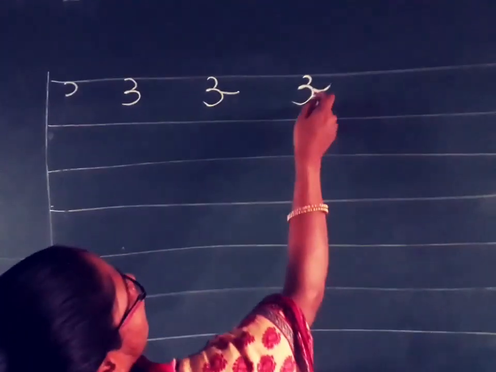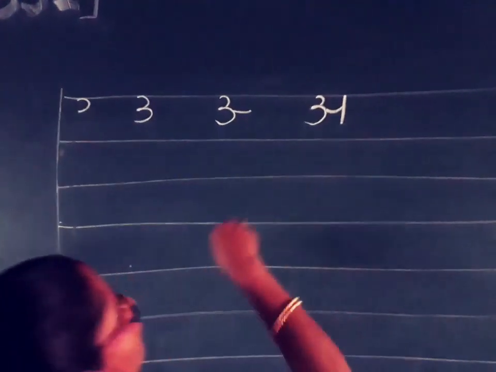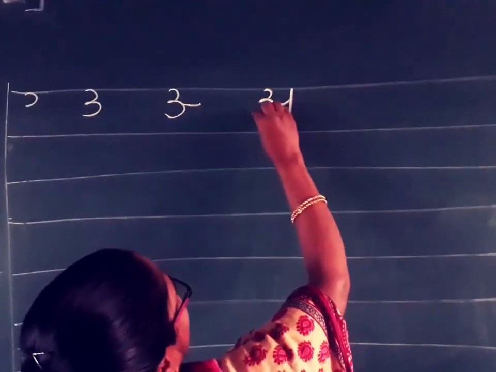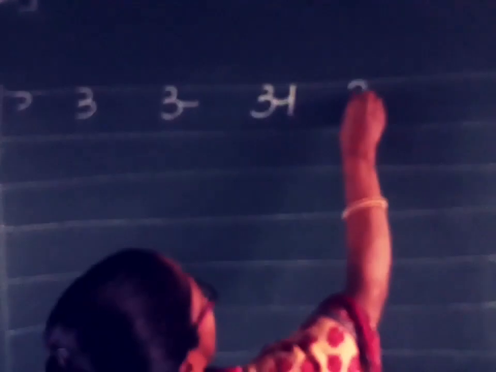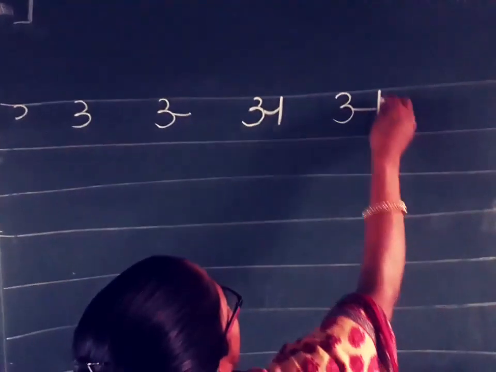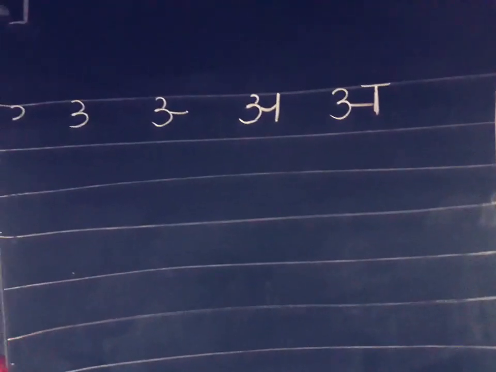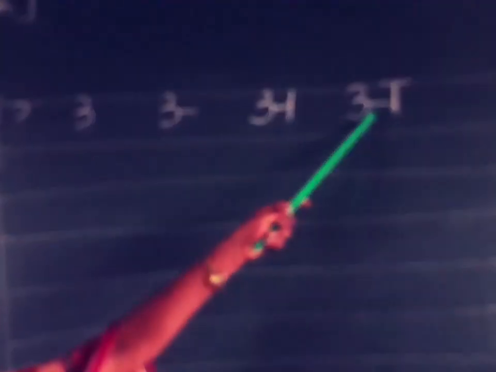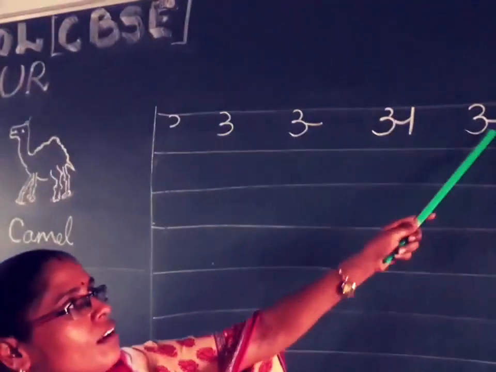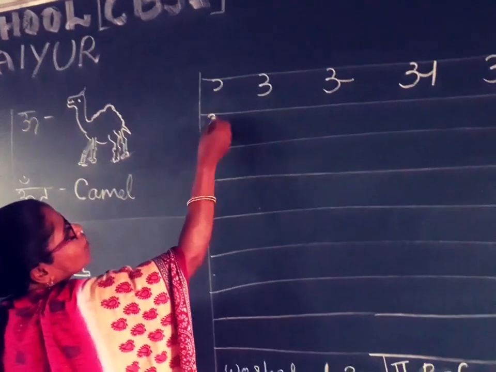Next one. 3 and the sleeping line and add one straight line here. Okay. Next one. 3, sleeping line, straight line, and finally add one more straight line. Okay. This is A. What is this letter? A is very easy.